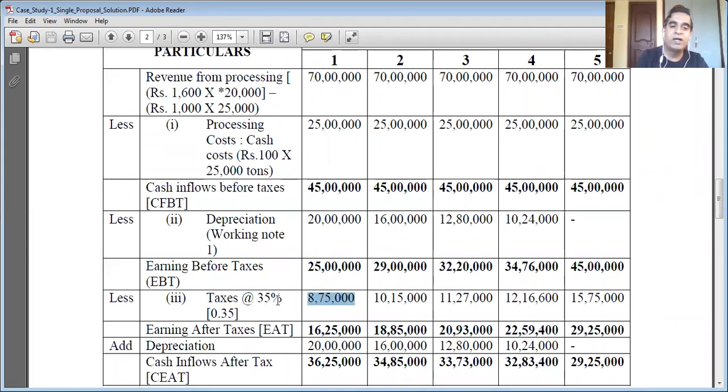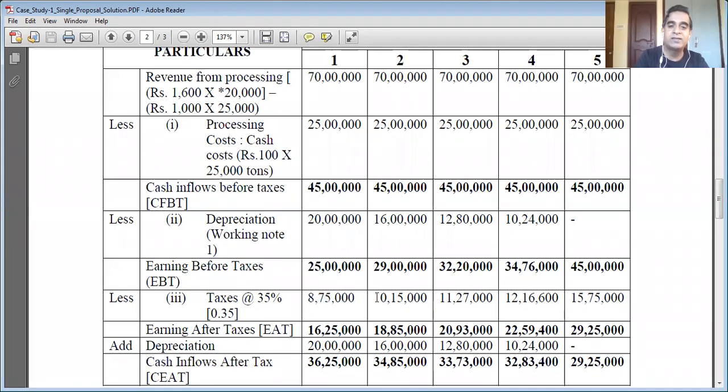Or 35 divided by 100 is 0.35, and 0.35 multiplied by 25 lakh gives the same answer, 8,75,000 rupees. So this way we have found the tax amount. 35% of 25 lakh is 8,75,000.